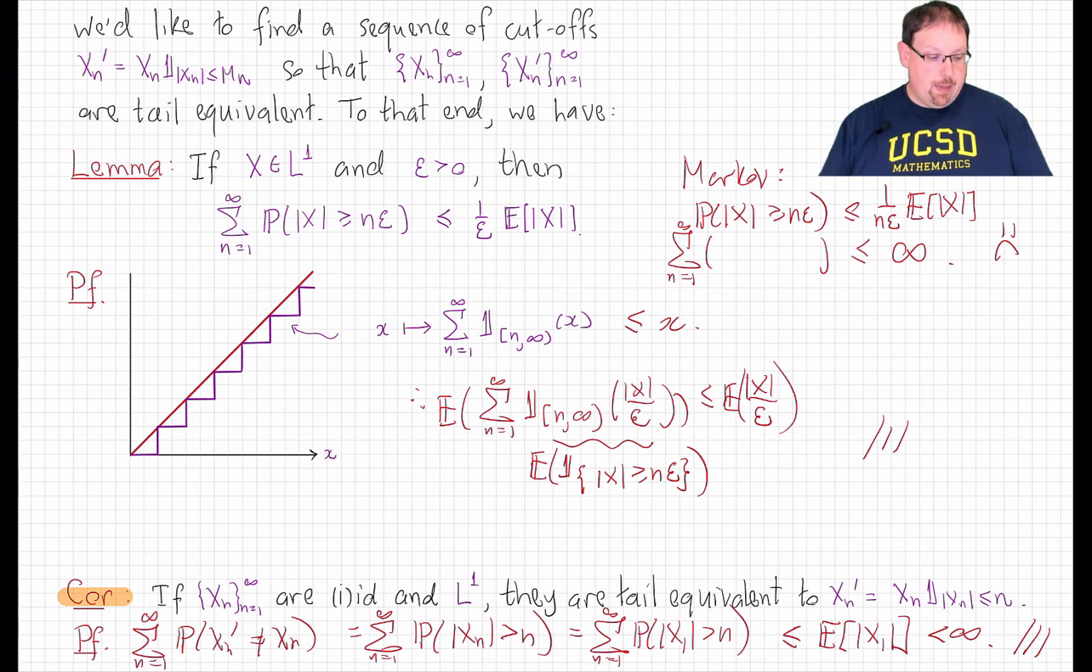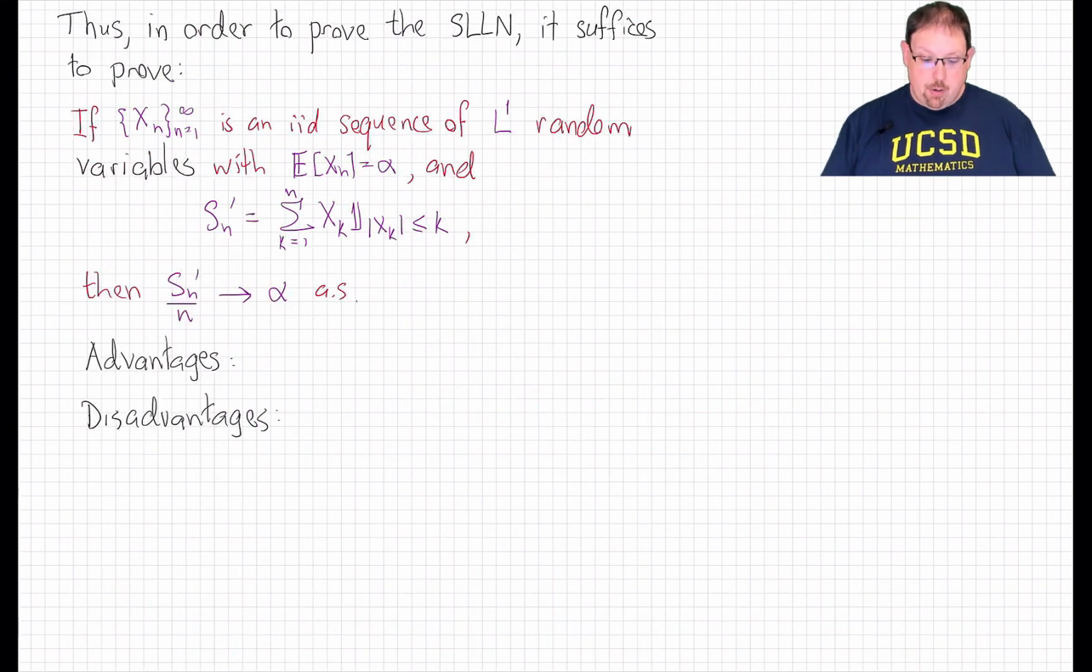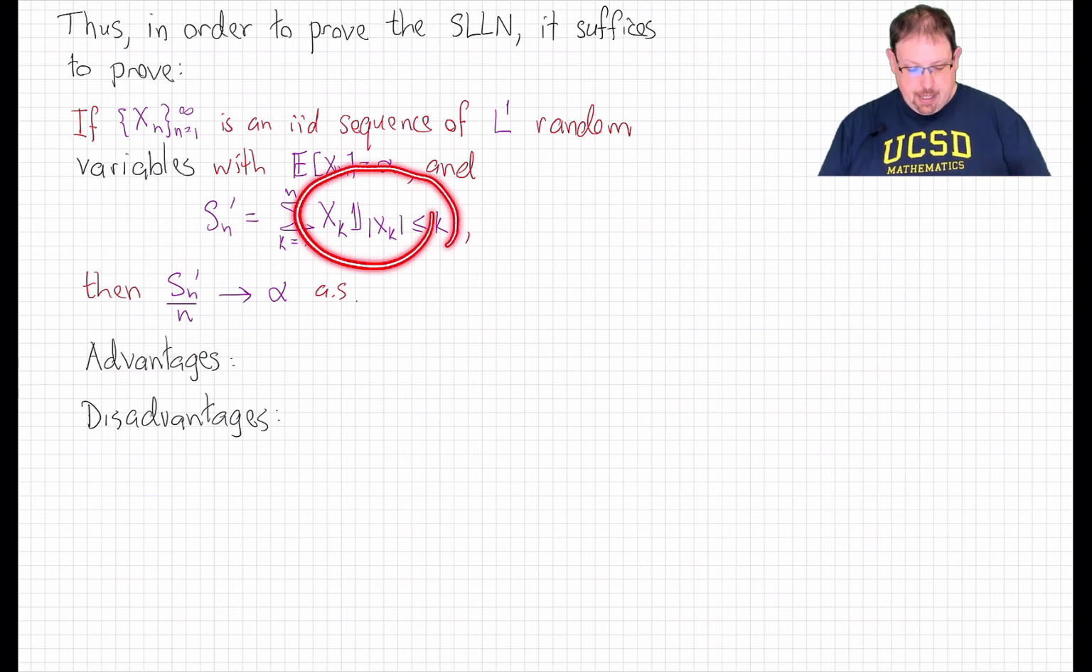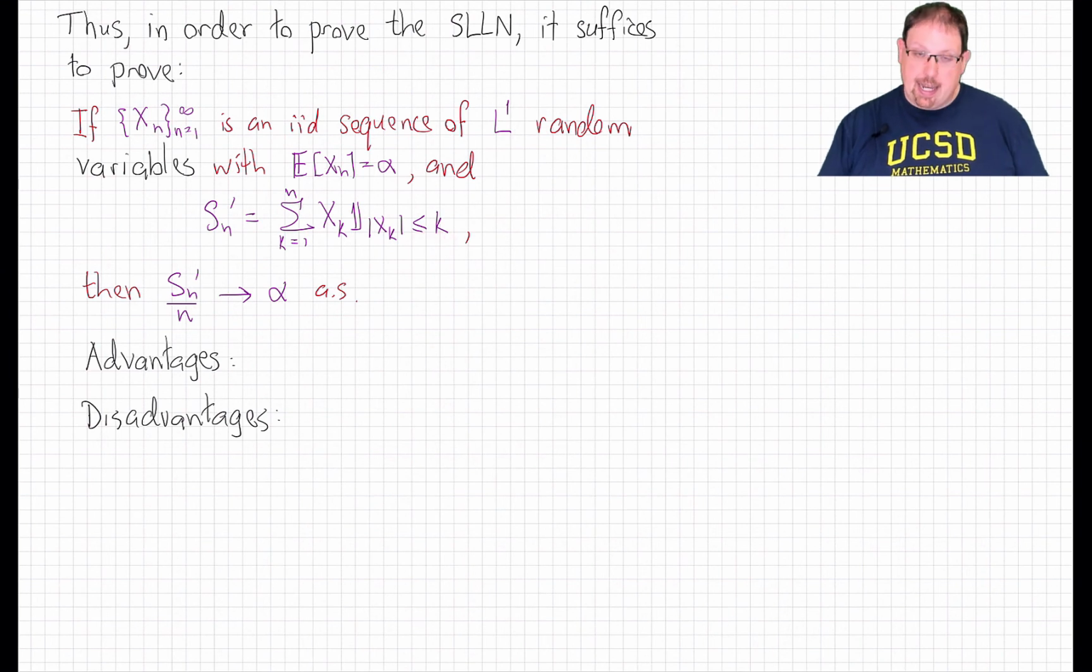So that's going to be our method going forward. In order to prove the strong law of large numbers, it will suffice, starting with an IID sequence of L1 random variables, to replace them with cutoff random variables, where we replace the kth random variable with the cutoff at height k. Then all we need to show is that that cutoff sum has empirical average, which converges to the common mean of the original xn's almost surely.